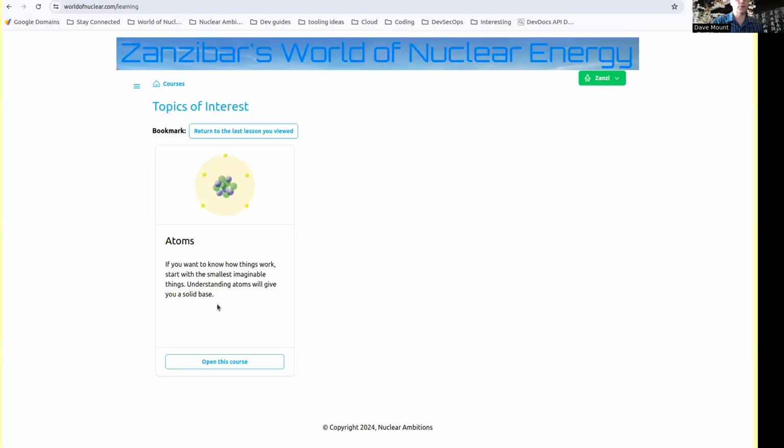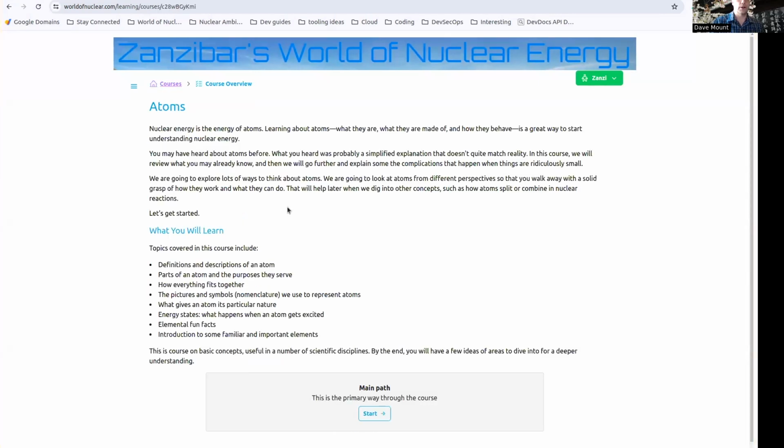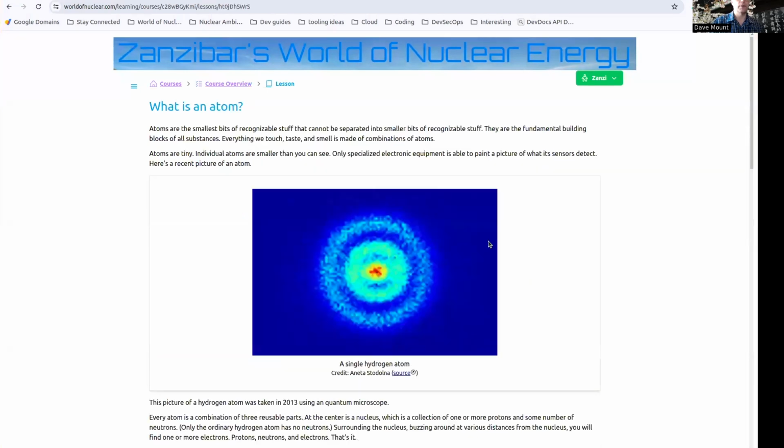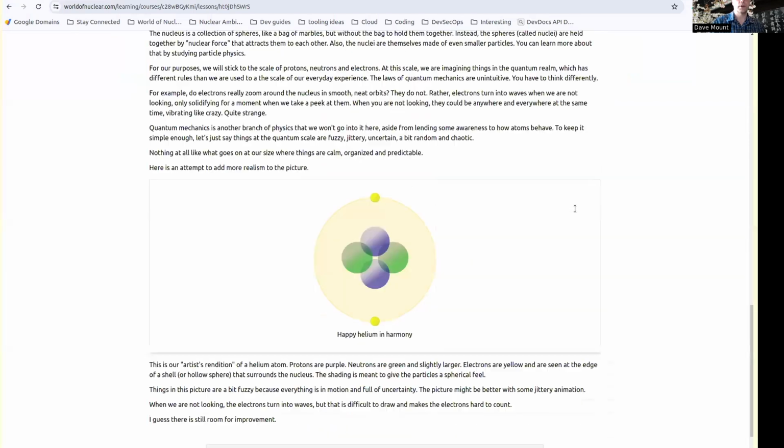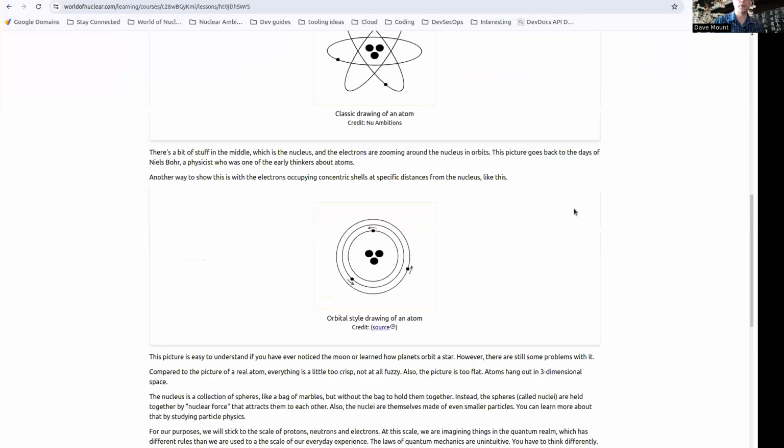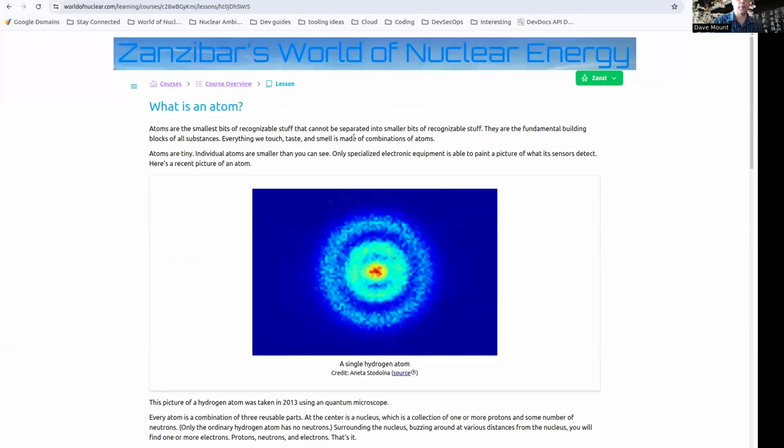So here's the first course. It's called Atoms. If you go into this course, you get an overview of what the course is about. If you like that, you can jump right in. Here's the first lesson. Oh, okay, interesting stuff, all about atoms. And there are more lessons, so you just follow along in a path until you're done. It's supposed to be about 10 minutes per lesson, just enough to give you something to think about, and then come back the next day for your next dose.